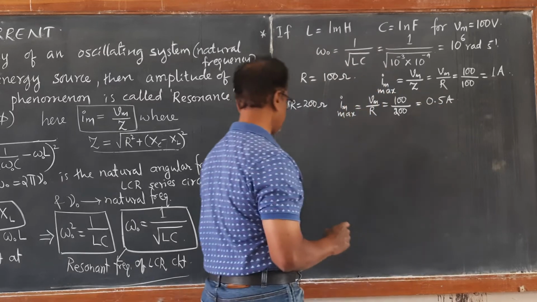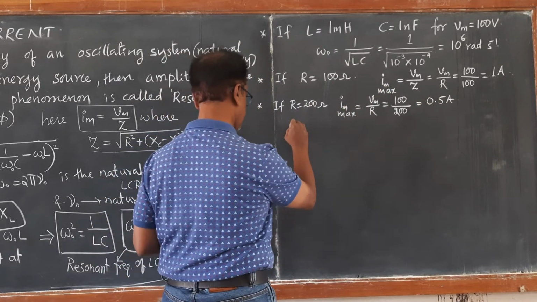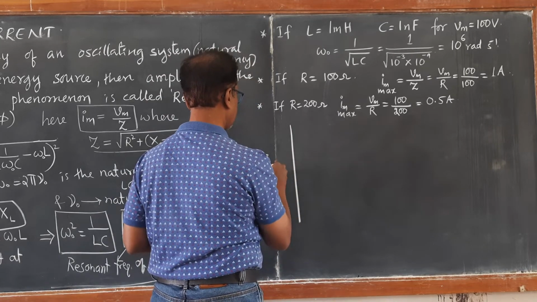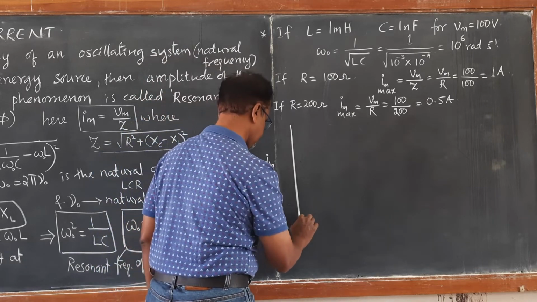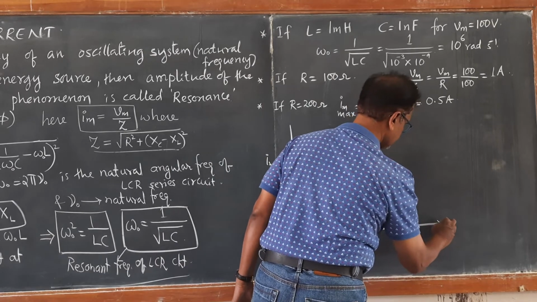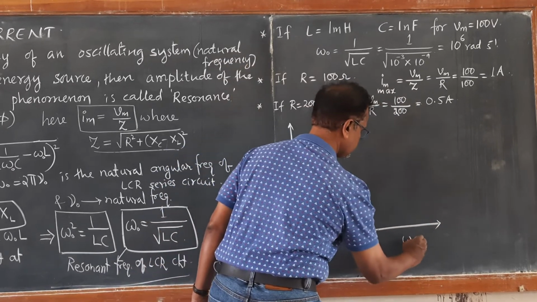So if you draw the graph, you will understand the meaning of resonance. Graph of Im max, that is, the peak value of current, versus the angular frequency omega.